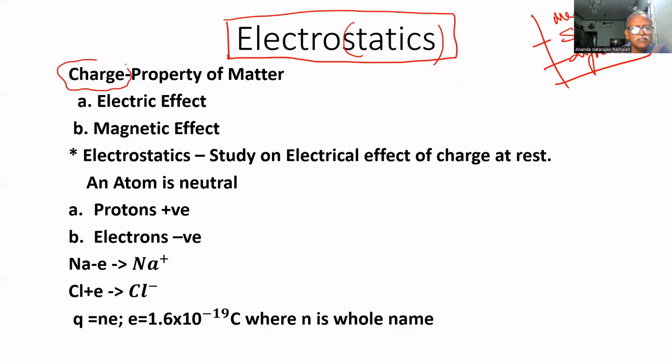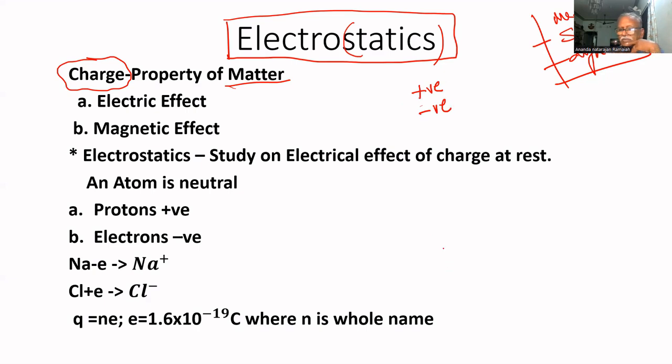Charge is a property of matter. You know that every matter is made up of atoms. Every atom is made up of protons and electrons. Protons and electrons are equally charged. Protons are positively charged. Electrons are negatively charged. That also you know. Do you know that?